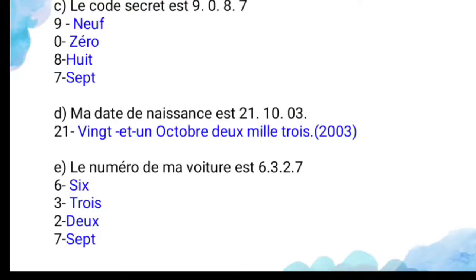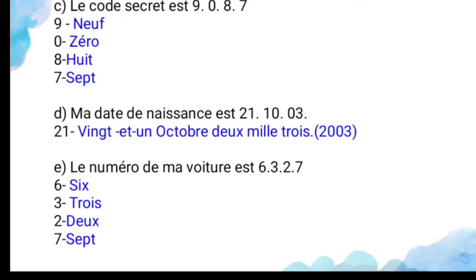Then date de naissance, which means date of birth. When you are saying date of birth, there is a little difference. 21, 10 and 03, that is 2003. So when you are saying the number, you have to say it like this. 21 is vingt et un, and 10 refers to the month, that is October. So 21 October 2003.